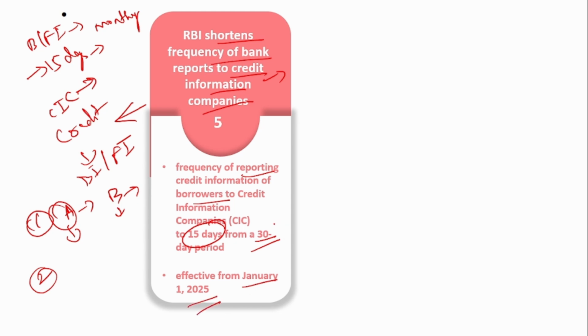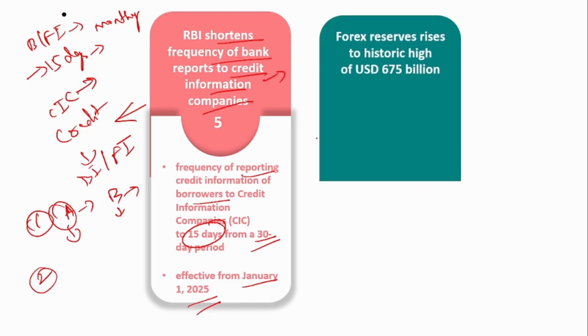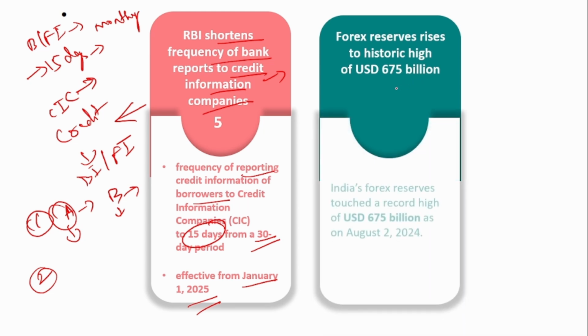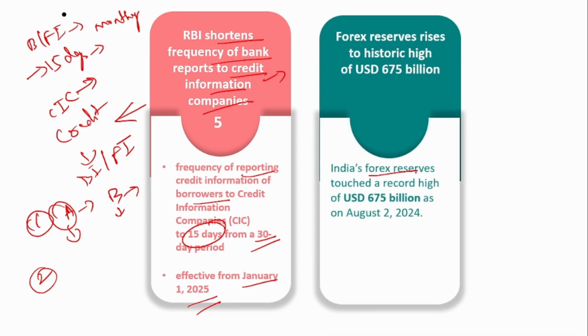So these are the various proposals brought by RBI in the MPC meeting. If you see the forex, it has reached a high level. Currently the forex reserve maintained by RBI is around 675 billion. India's forex reserve touched a record high of 675 billion as on August 2nd, 2024.